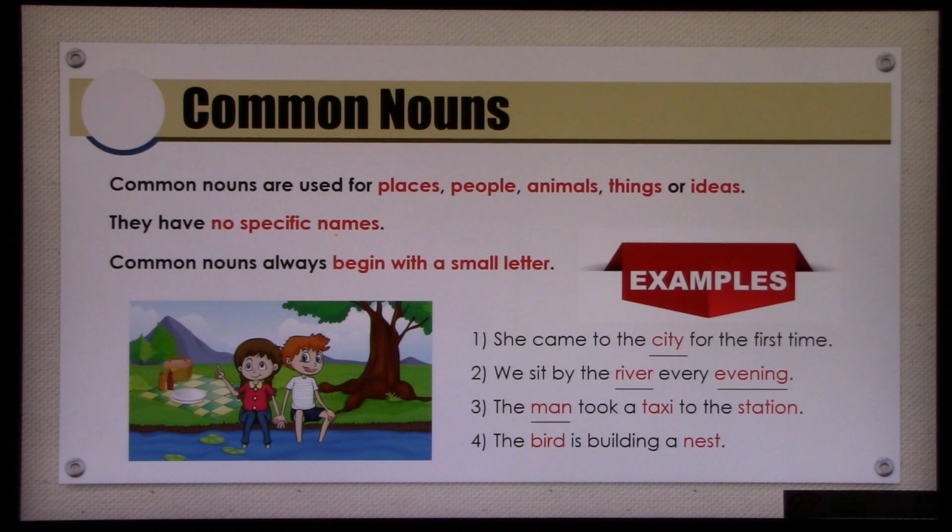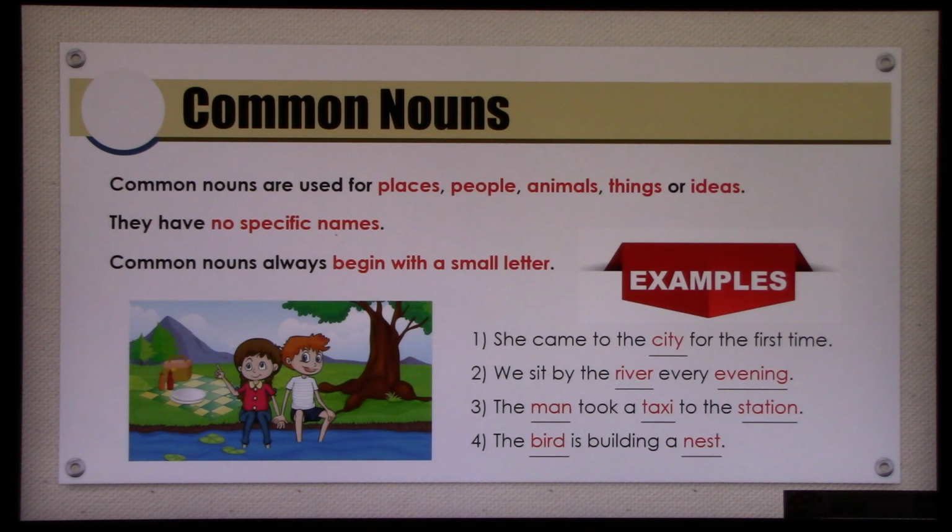Now, the man took a taxi to the station. We don't know which man we are talking about. And then taxi, it can be any taxi. And then station, the name of the station is also not mentioned. So these are common nouns. And lastly, sentence number 4: The bird is building a nest.